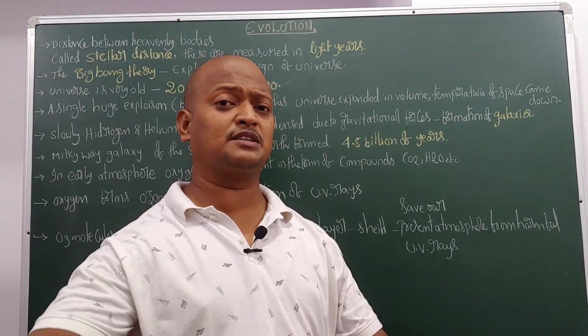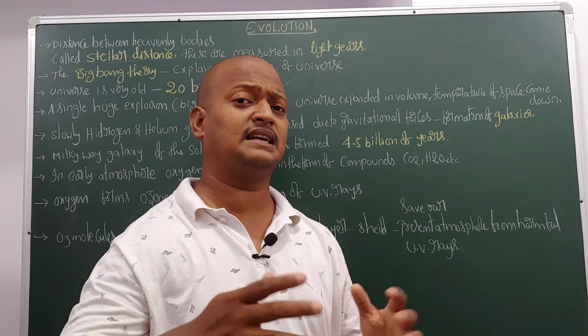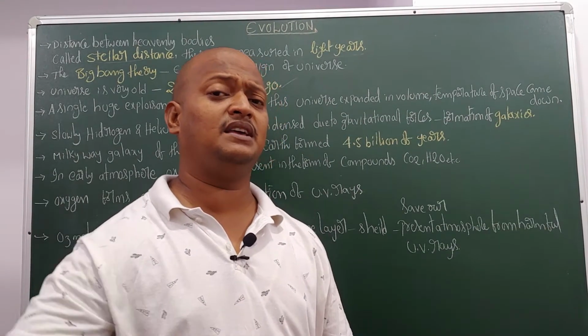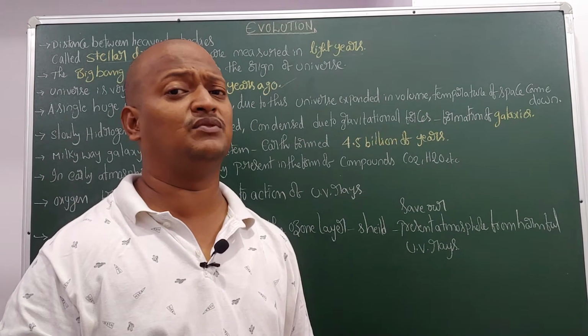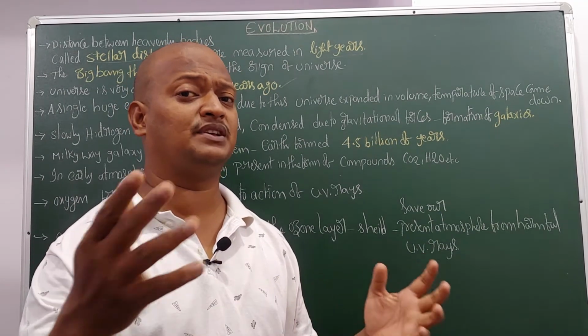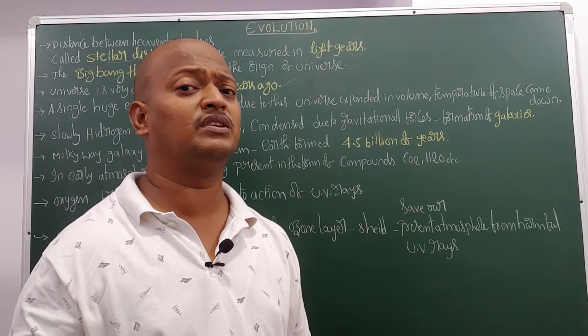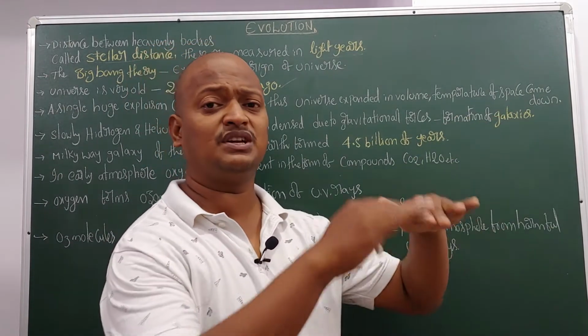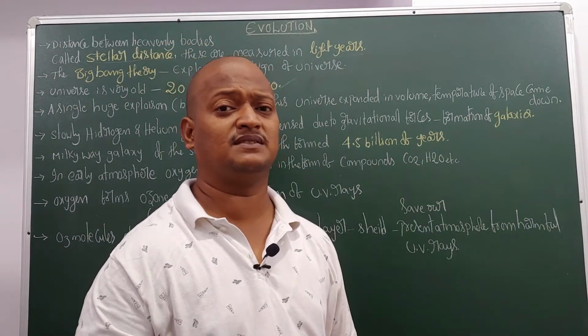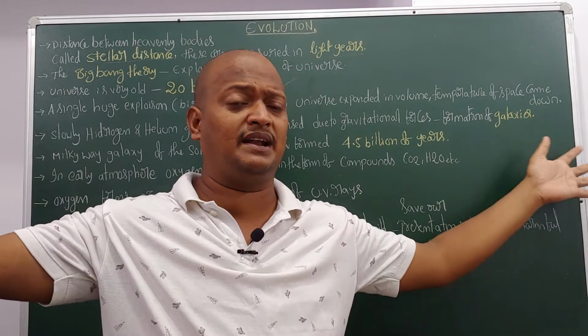When the huge explosion took place, high heat was generated, a high temperature, and over a period the temperature came down in space and the universe also expanded.